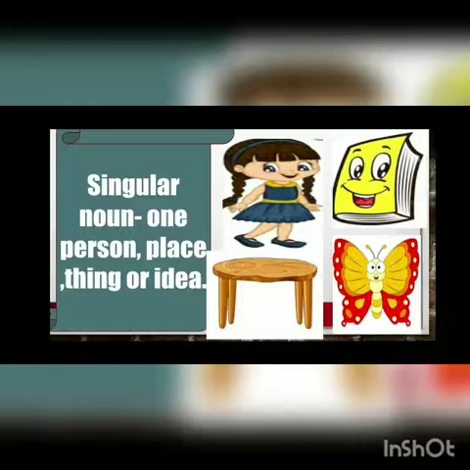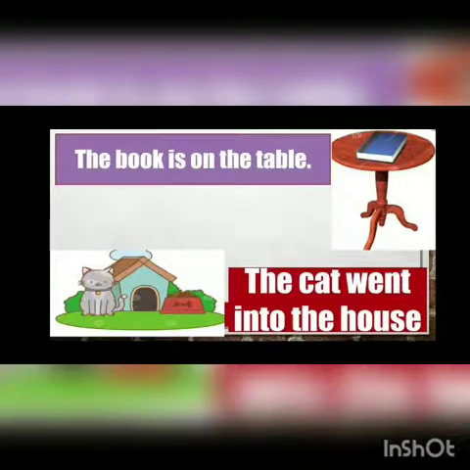We will look at the next slide. Now here it is: the book is on the table. Where is the book? The book is on the table. Books are not there now, only one book is there. It came in the singular noun. Okay? The cat went into the house. Only one cat is there. The house is also one. So what is it? Singular noun. Getting it?